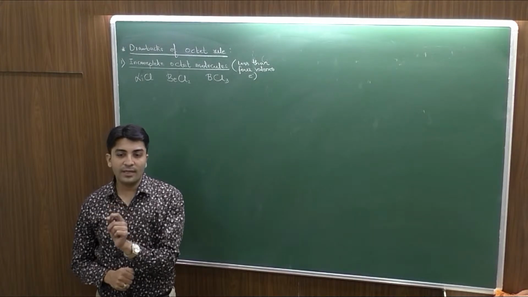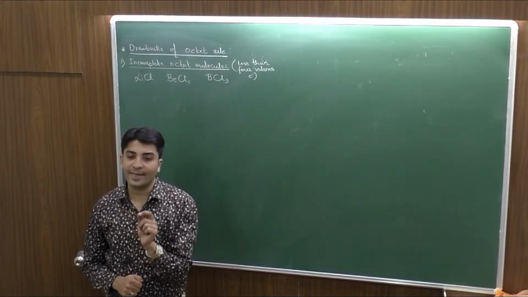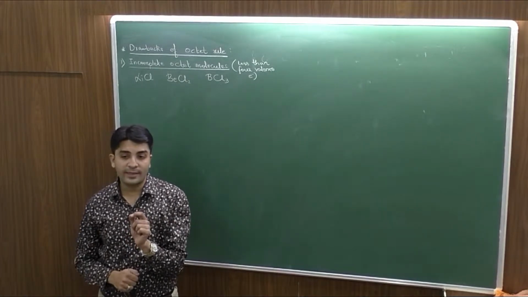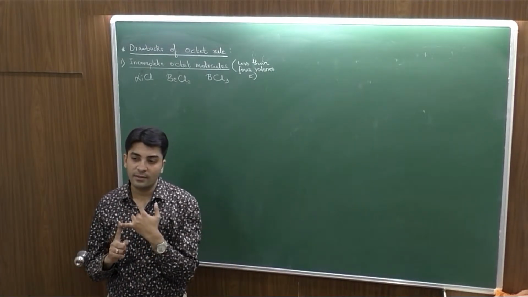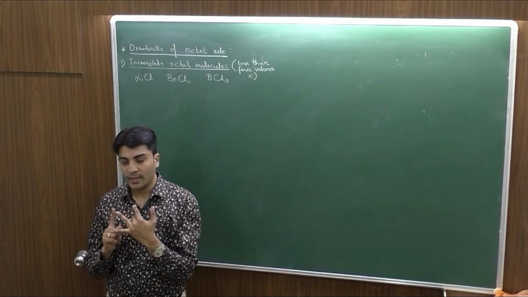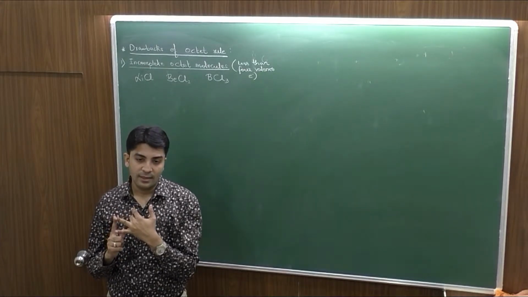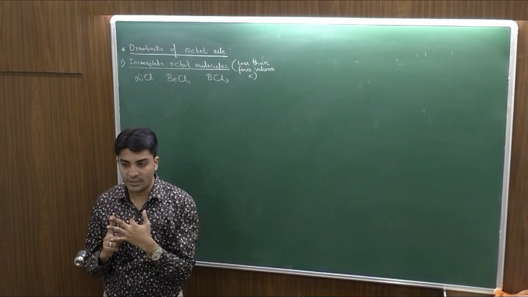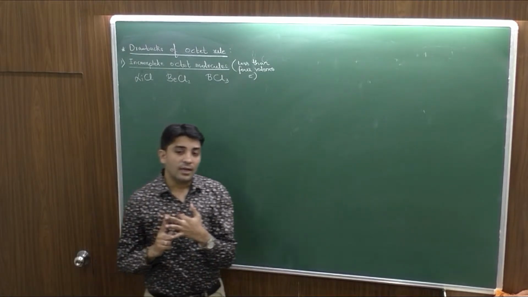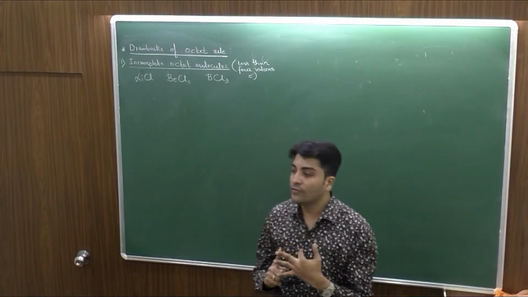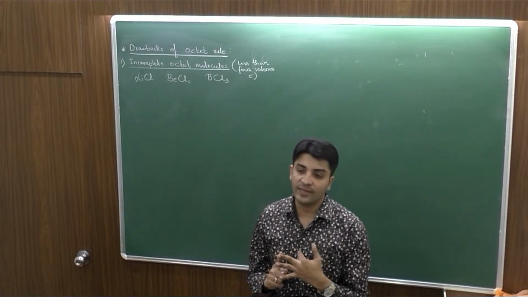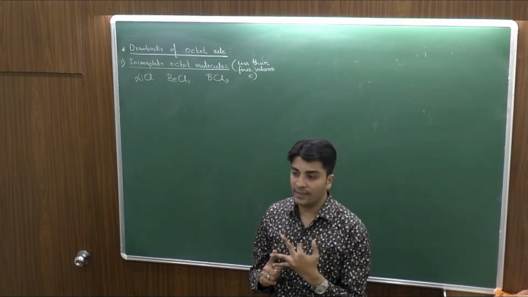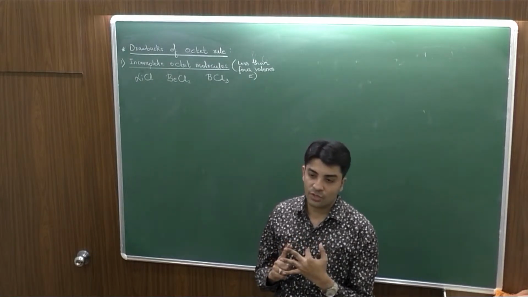An ionic compound will have more covalent character if it has a small cation, large anion, and high positive charge. Once again, an ionic compound will have more covalent character if it has a small cation, large anion, and a high positive charge.